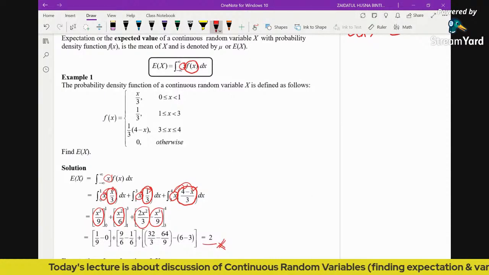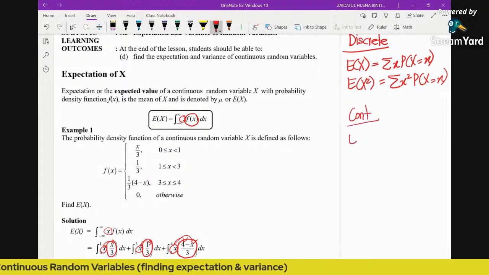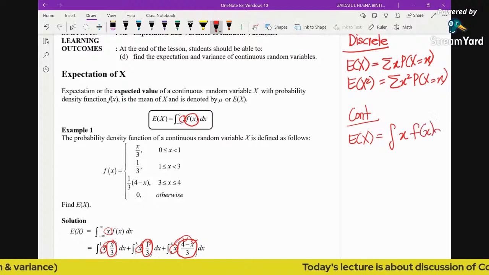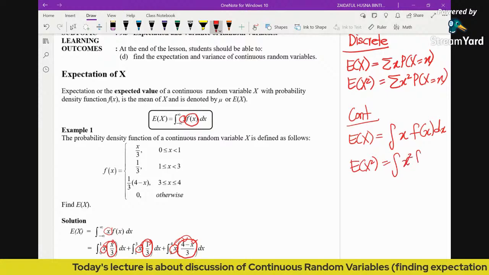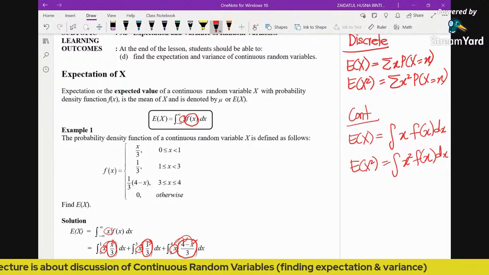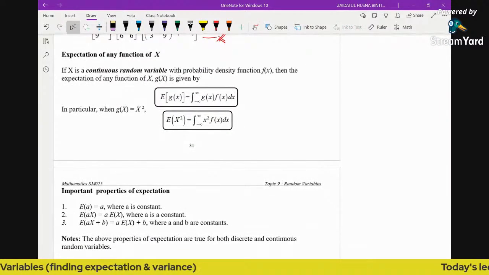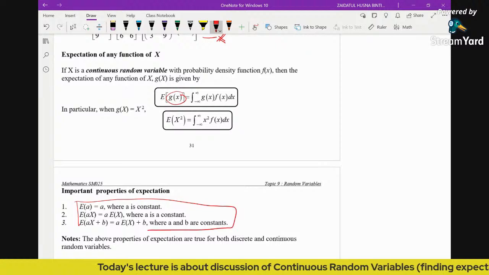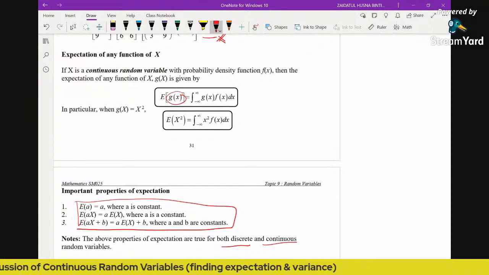So that's the difference. If you have discrete, it is about finding the sum, but if it is continuous, the expectation of x is simply the integral of x times its PDF. And when it comes to the expectation of x squared, you just change the x to x squared, so this is x squared times its PDF. This is the formula for the expectation of any function. Basically, you can replace any function of x into this and just modify the formula. And these are all the properties which I've given you in the summary. This is also applicable for both discrete and continuous random variables.